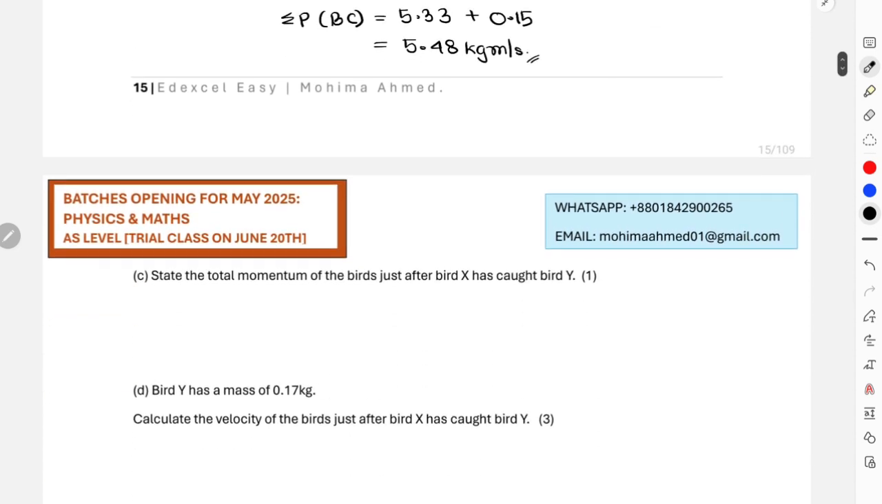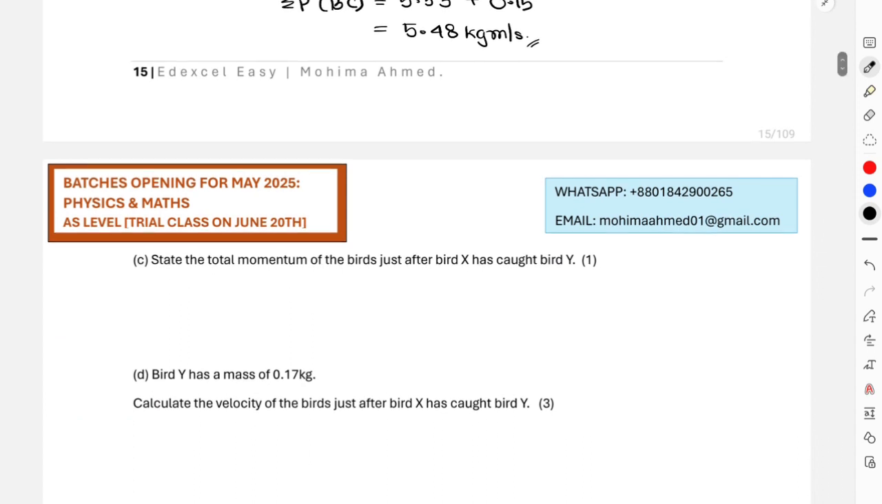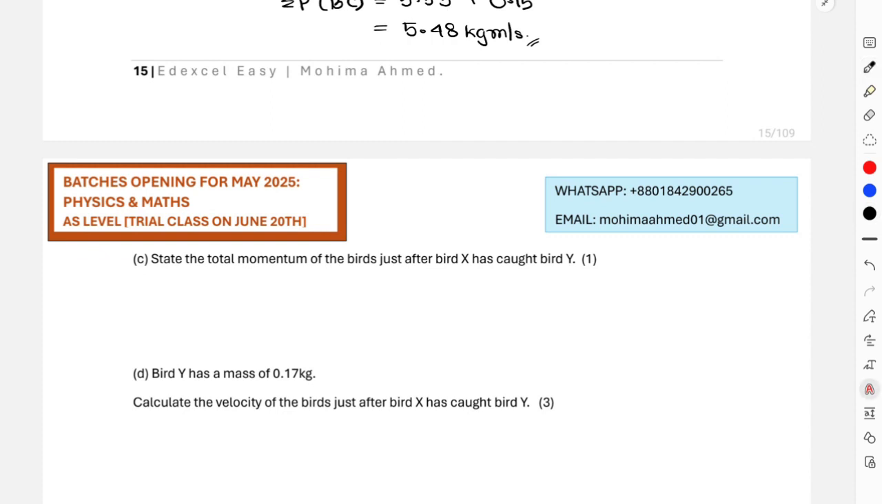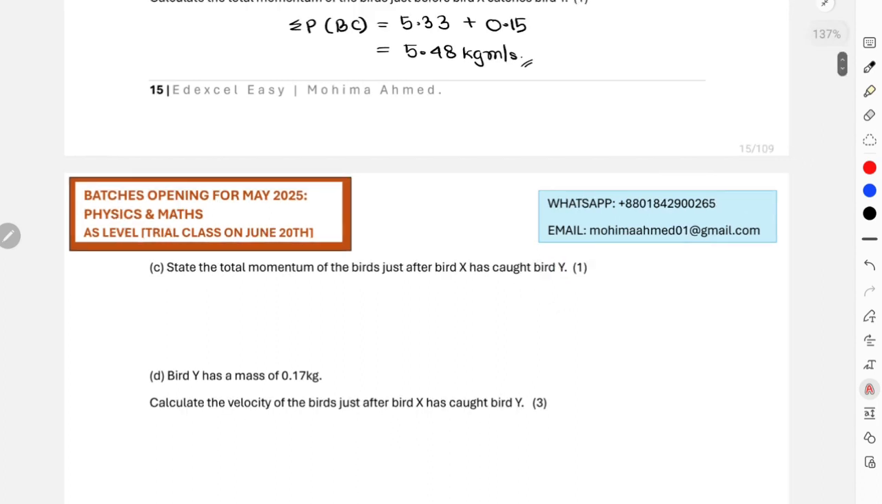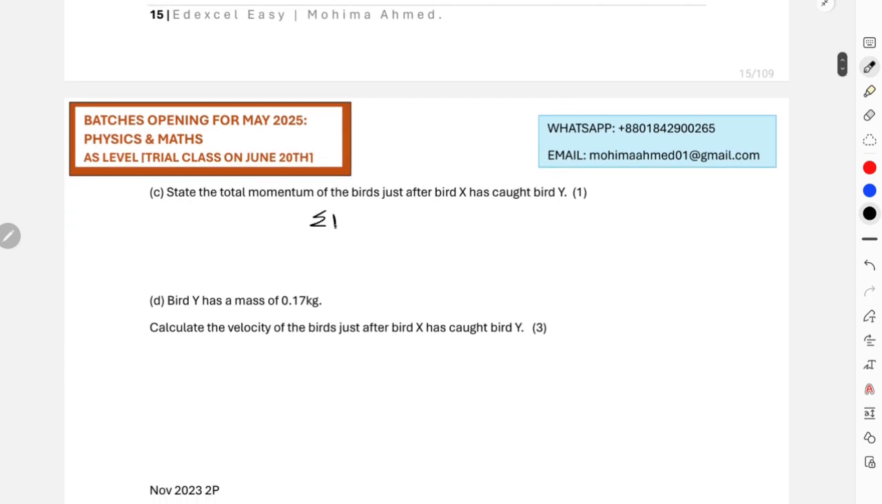Then we'll move on. We need to state the total momentum of the birds just after bird X catches bird Y. Obviously, momentum is always conserved, right? That means whatever the object's total momentum was before collision, that should also be the same for the after collision part. So if the total momentum before the collision was 5.48, that means total momentum after collision would also be 5.48. So over here, total momentum after collision would still be 5.48 kg meters per second.